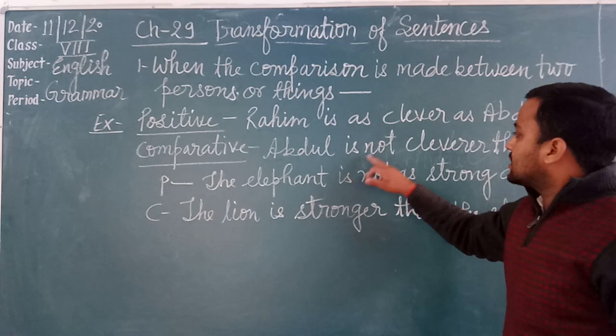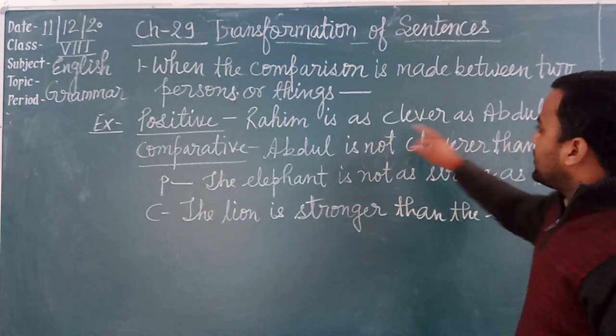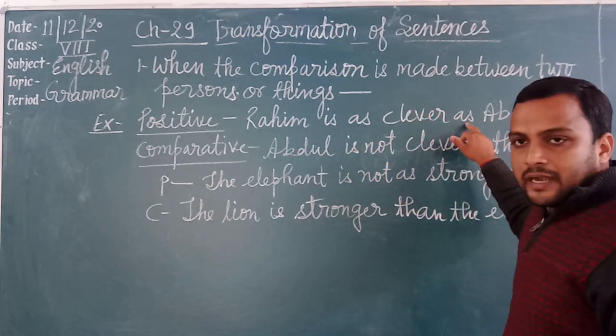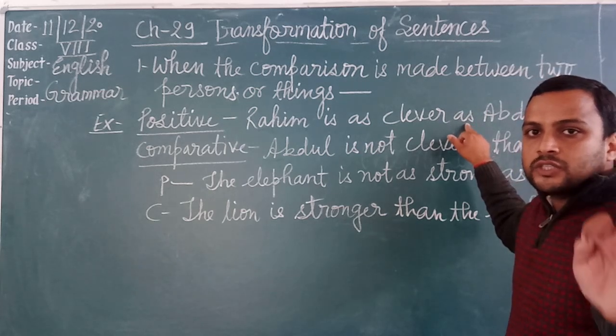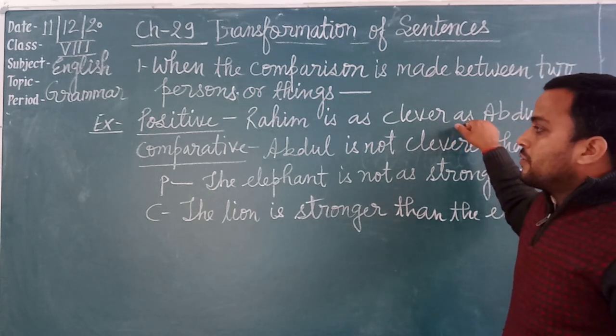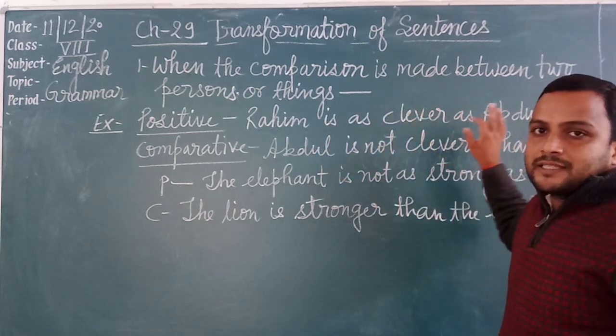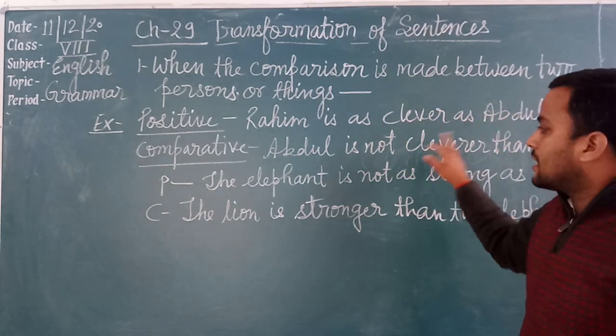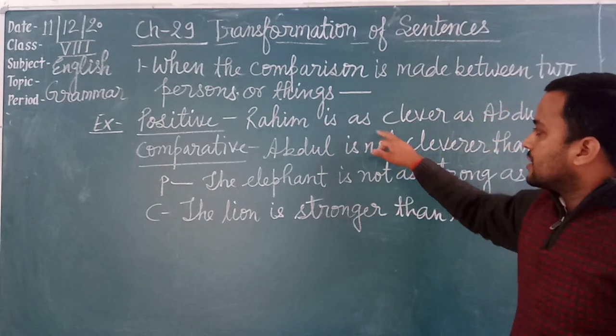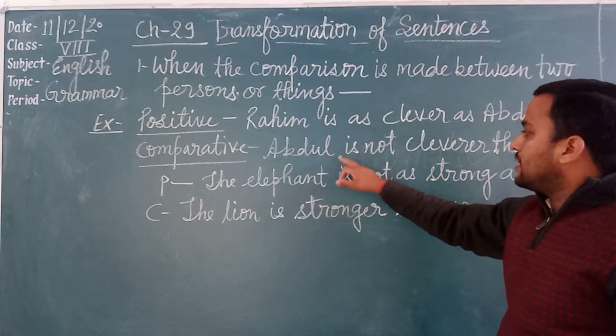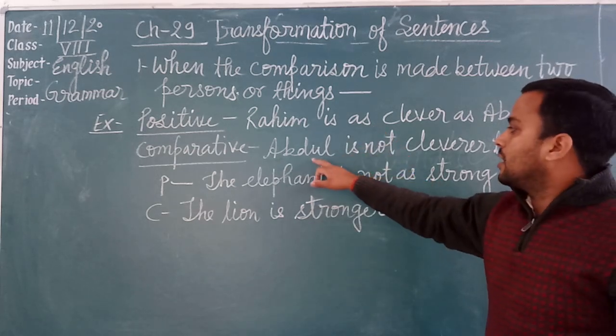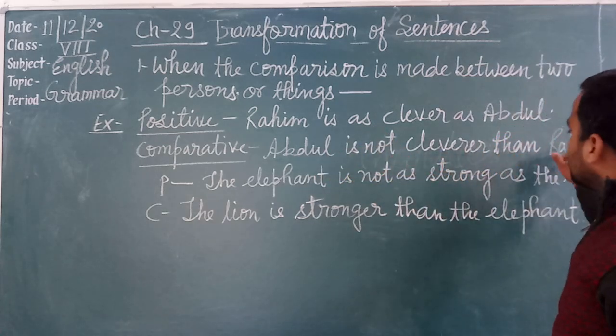Abdul is not cleverer than Rahim. We remove as and as because it is only used in positive degree. When we use comparative, we remove as, as, or so as. This one is assertive, that's why the comparative will be negative.